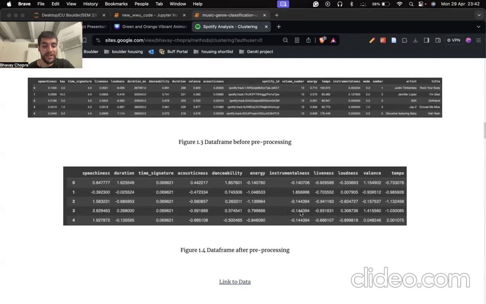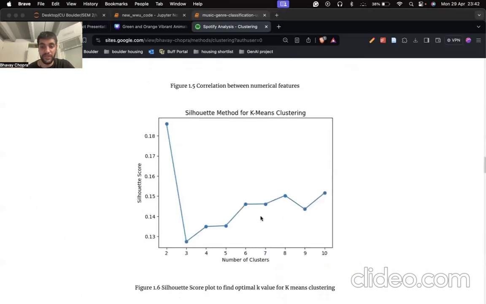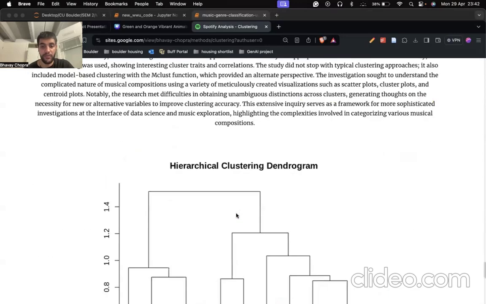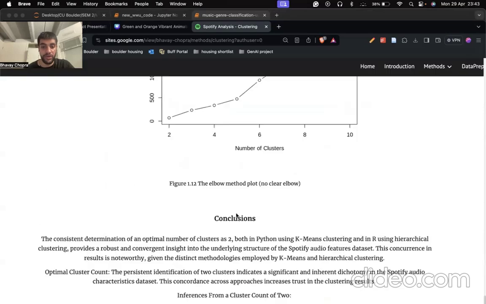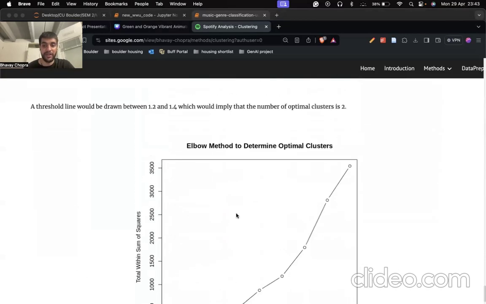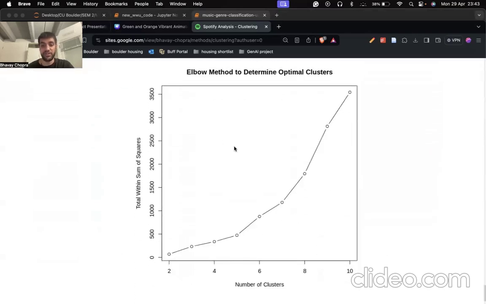The k-means clustering in Python revealed the data set forming 2 distinct clusters. As you can see from the silhouette method, it shows 2 clusters would have been ideal for this. And the hierarchical clustering in R based on cosine similarity also identified 2 clusters, supported by a dendrogram and the elbow method, as you can see over here. This is the dendrogram which identifies that there should be 2 clusters, and this is the elbow method for the same.